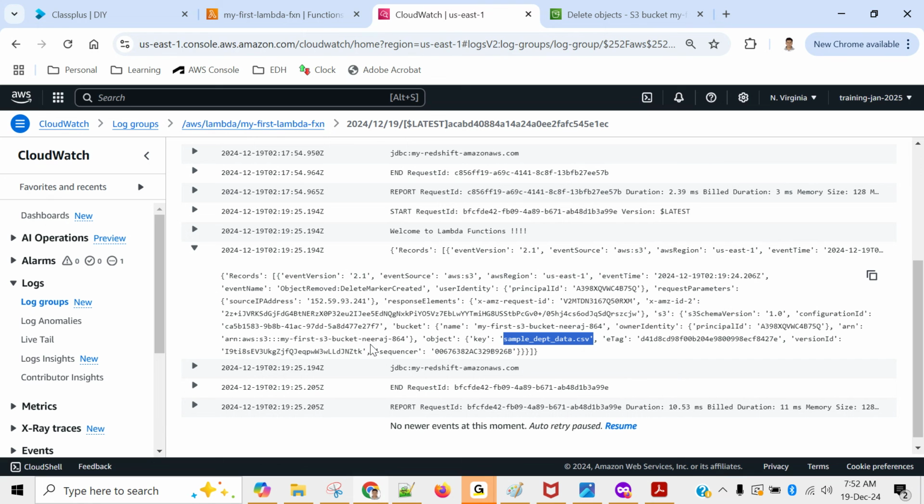So I showed you a delete activity, and you should test it for both delete and create. That means when you copy a CSV file, it should trigger your Lambda, or when you delete a CSV file, it should trigger your Lambda. You can try both scenarios.